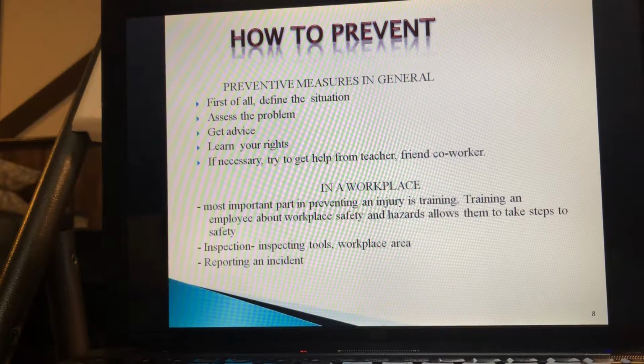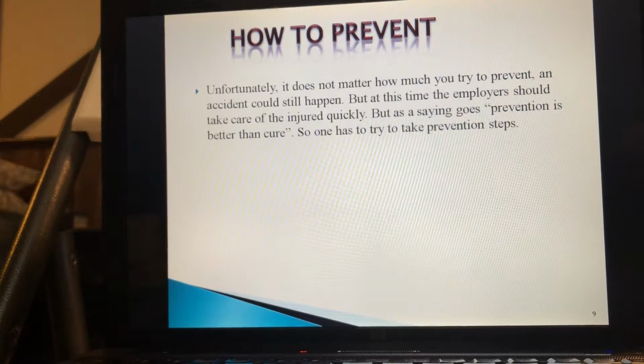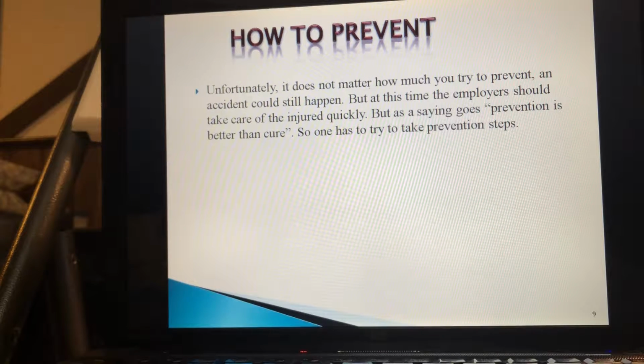After that, if the problem is detected, then you have to report it, right? The incident, the accident, it should be reported. So that's all about preventing the accident. But unfortunately, it does not matter how much you try to prevent, an accident could still happen. They are unpredictable, right? It could still happen, but at this time, employers should take care of the injured quickly. Prevention is better than cure, right?